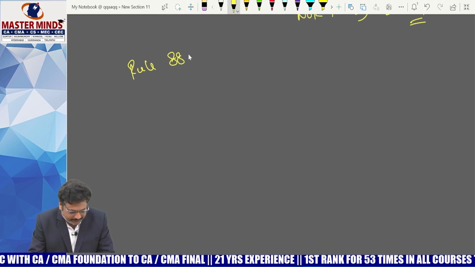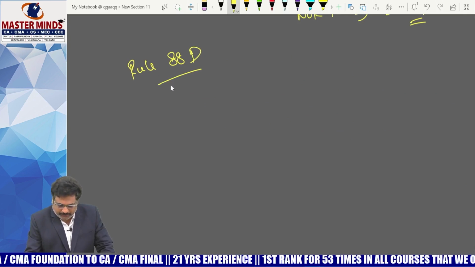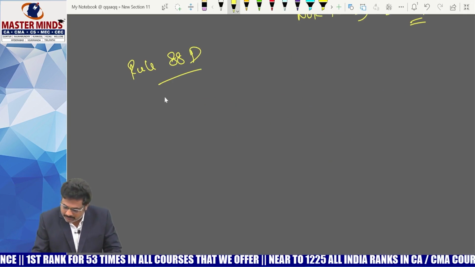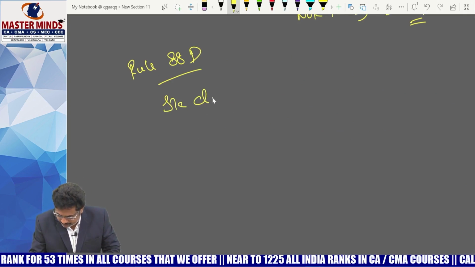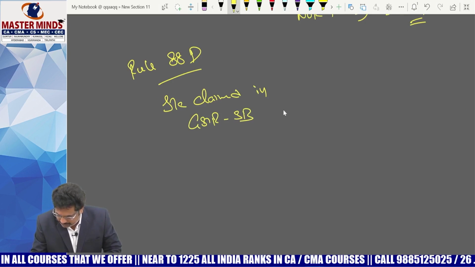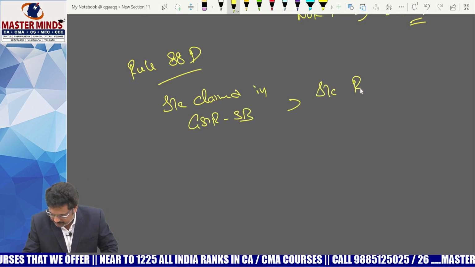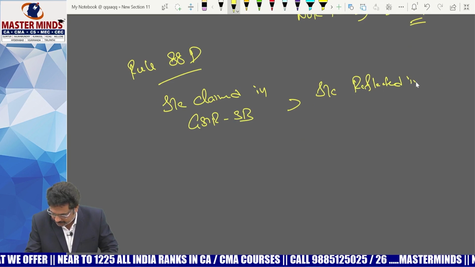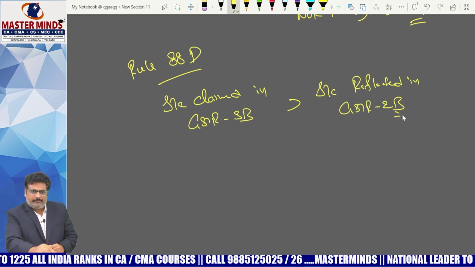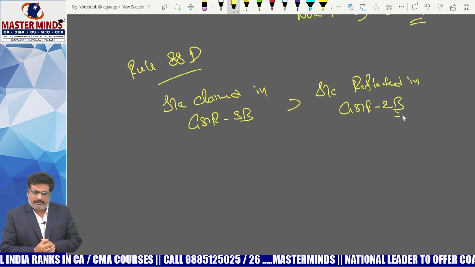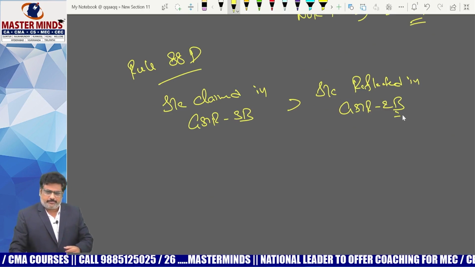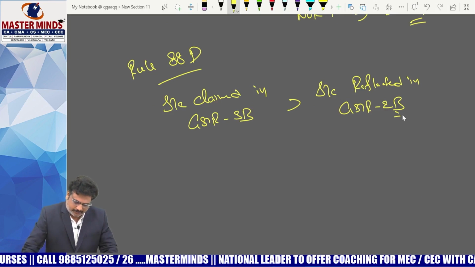Rule 88D. What does Rule 88D deal with, ma? When will this Rule 88D be applicable, ma? The ITC claimed in GSTR 3B is more than ITC reflected in GSTR 2B. ITC claimed in GSTR 3B is more than ITC reflected in GSTR 2B. In those cases, what is the position, ma? Rule 88D will come into the scene.